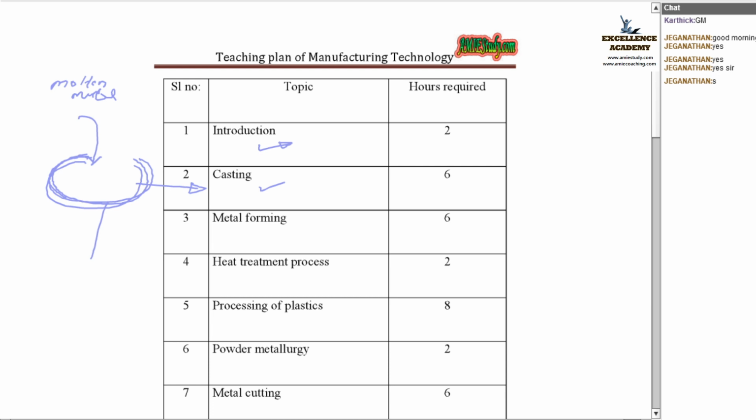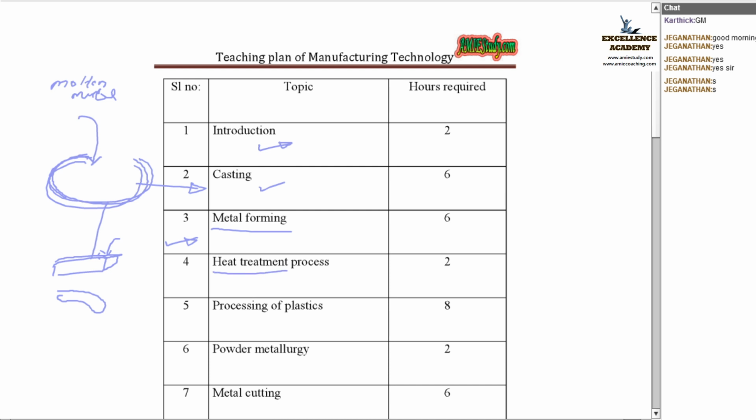So we will learn in detail different types of casting process. Next is metal forming. That means we will just heat up the metal. This is a metal rod. Just heat up that metal and then hammer it at this end so that I can bend that sheet metal like this. This process is called metal forming. Got it? And different types of forming process are there that we will deal with in those classes.